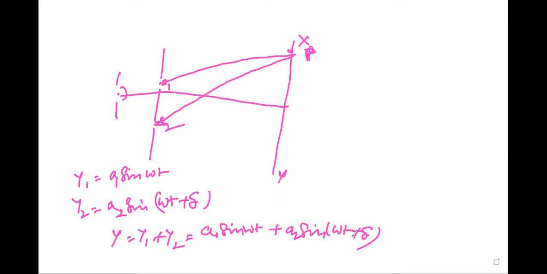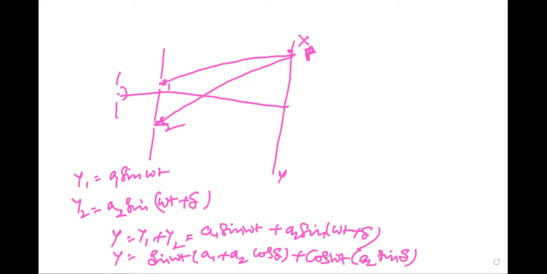Then using sin of a plus b equals sin a cos b plus cos a sin b, y is equal to an equation: sin omega t into a1 plus a2 cos delta, plus cos omega t into a2 sin delta.